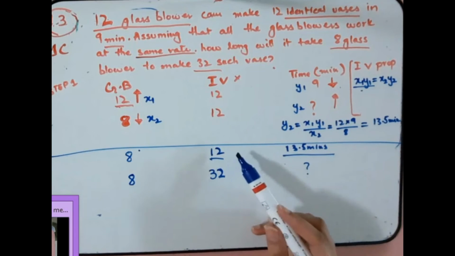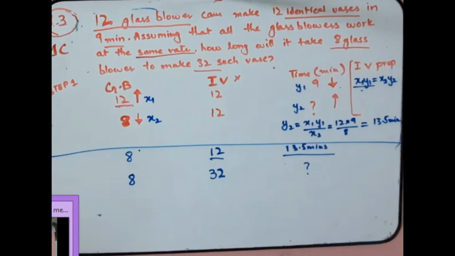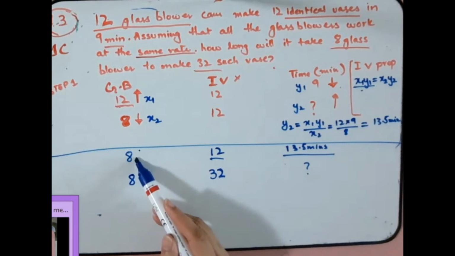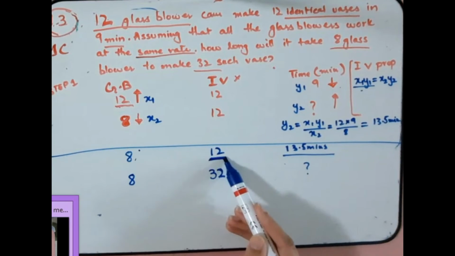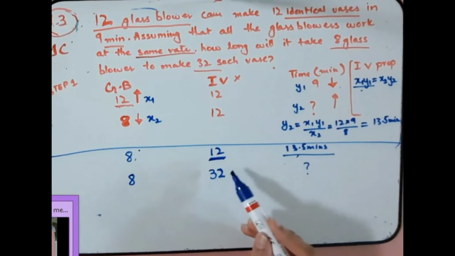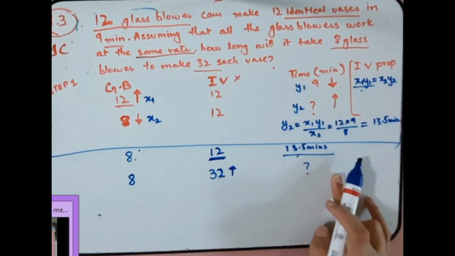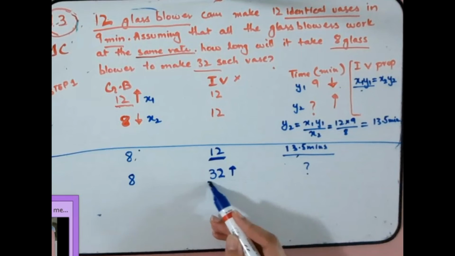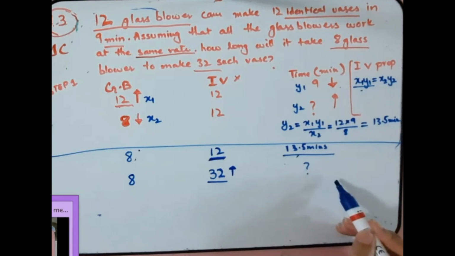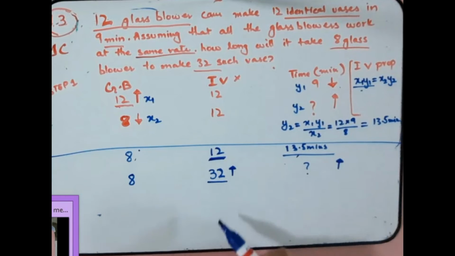If 8 glass blowers make 12 vases in 13.5 minutes, then if the number of vases increases, will time increase or decrease? Number of vases increases, time will increase, right?